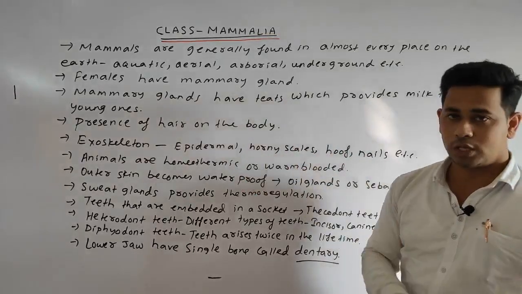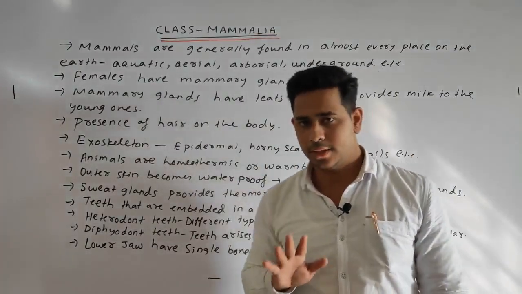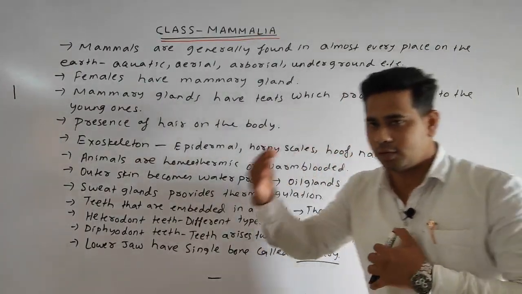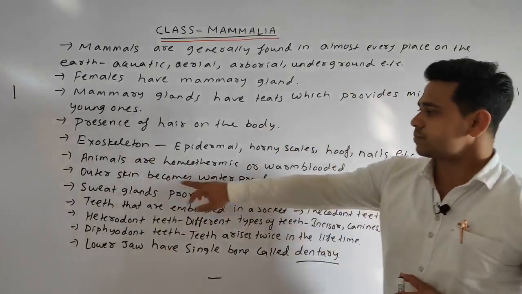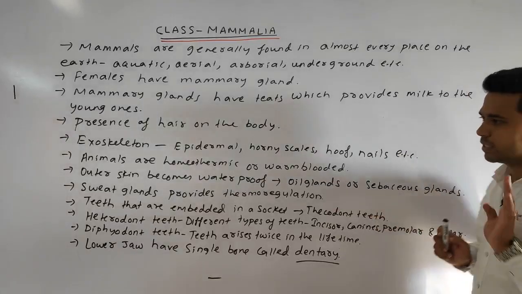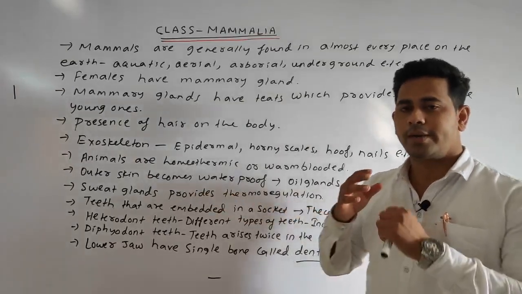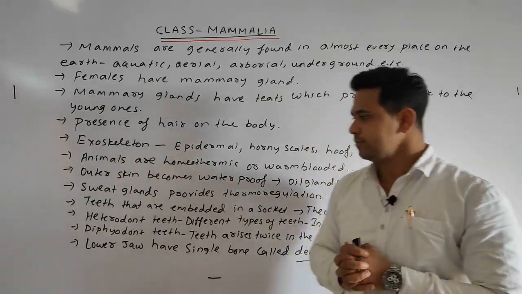Animals are homeothermic or warm blooded, which means the body temperature remains constant irrespective of changes in the outer environment. The outer skin becomes waterproof as oil glands, or sebaceous glands, are present. Sweat glands provide thermoregulation, or we can say they regulate the body temperature.